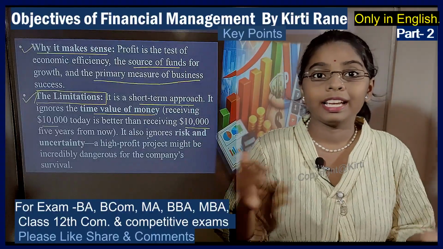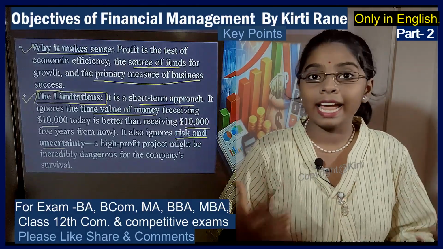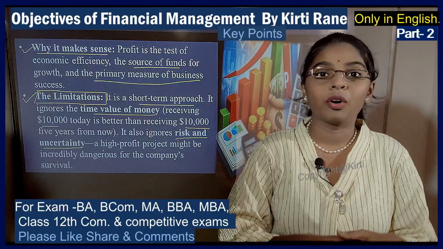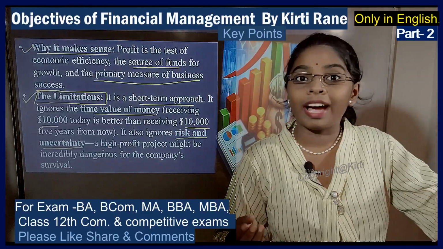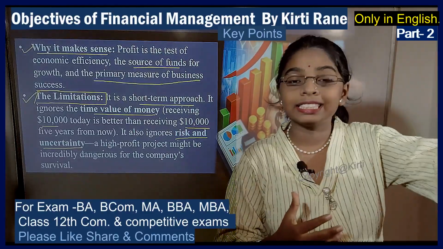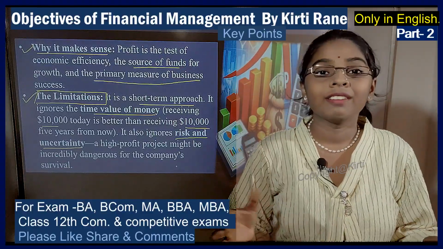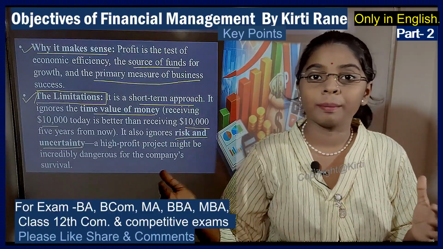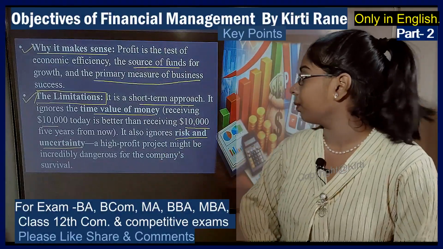Similarly, our grandfather may have sold their land for 500 rupees, but at that time it was equivalent to more than a lakh or 2 lakh rupees. So at that time the 500 rupees was of a much greater value than today. Therefore, profit maximization will not consider the amount of inflation generated in the economy. That is, the time value of money is not considered in this objective.